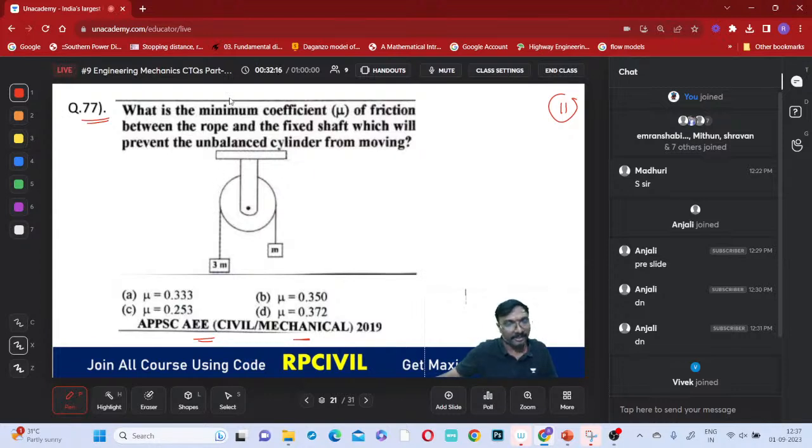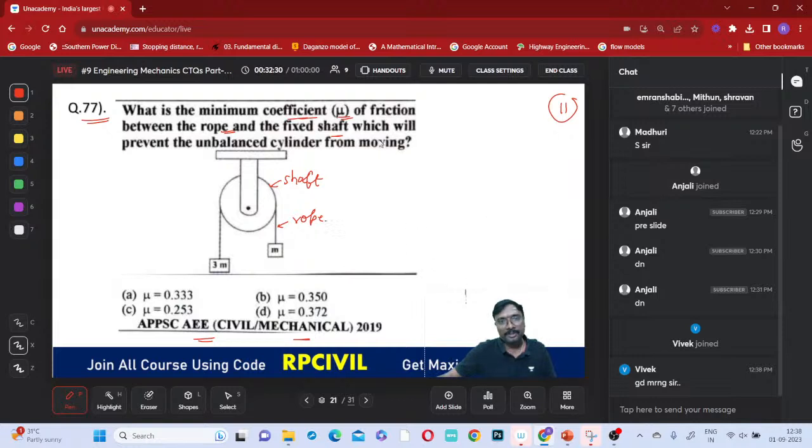Here, what is the minimum coefficient of friction mu between the rope and the fixed shaft? This is your fixed shaft, and that is your rope, which will prevent the unbalanced cylinder from moving. Why is there an unbalance? Because on the left side there is three times the mass, and on the right side one times the mass.